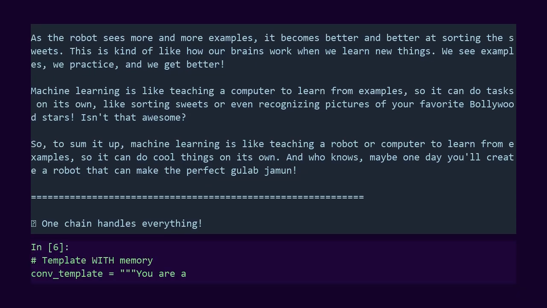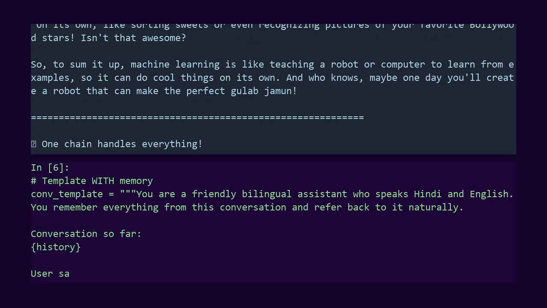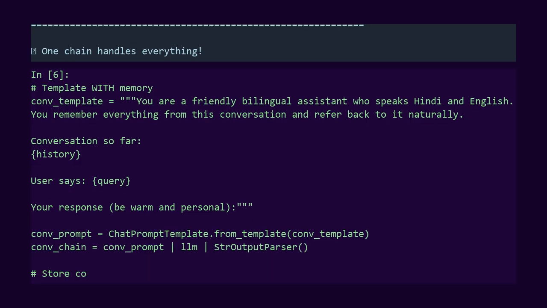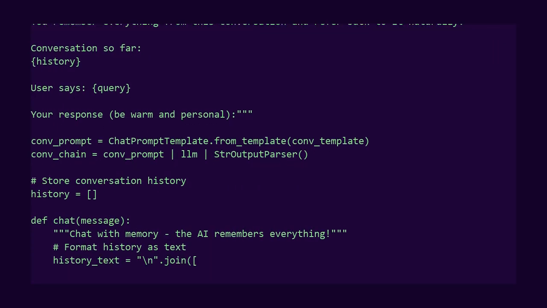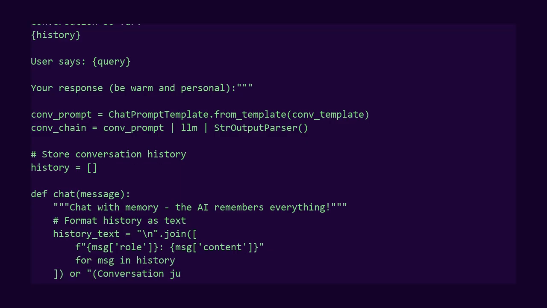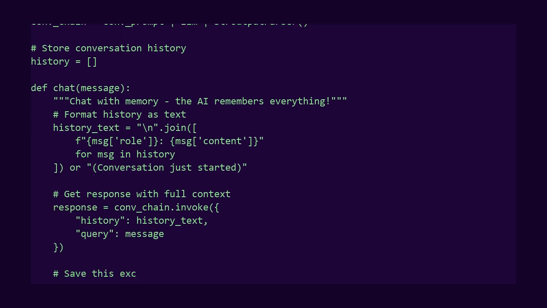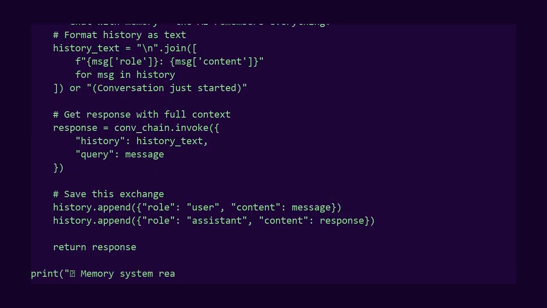New template, new variable. See that, history placeholder? That's where all previous messages go. I'm creating a history list. Empty at first. The chat function does the magic. It formats the history, adds it to the prompt, gets a response, then saves both the question and answer to history.